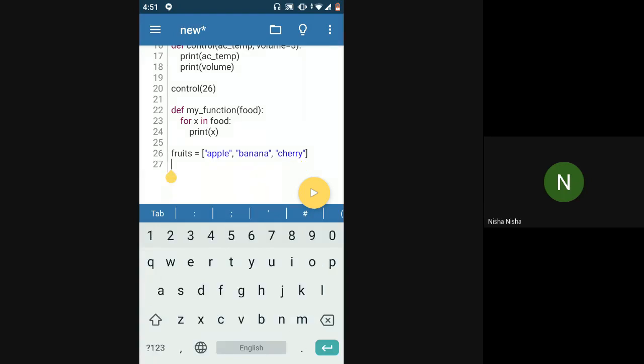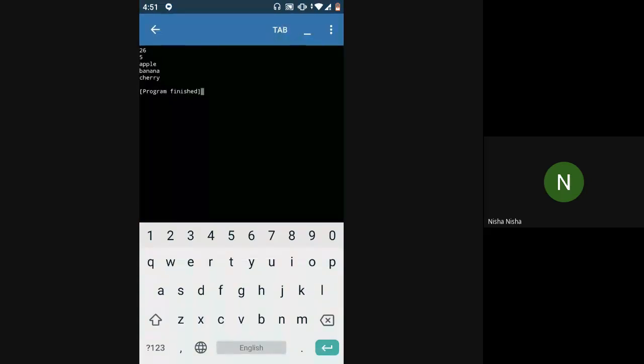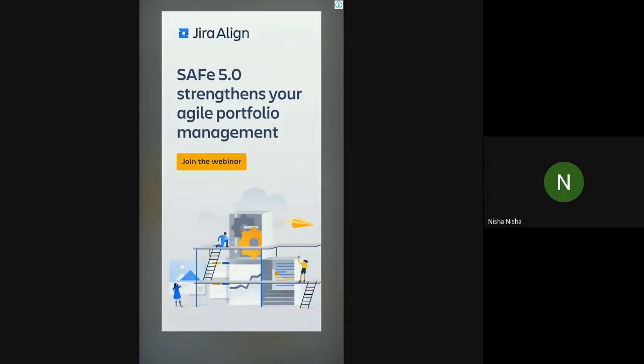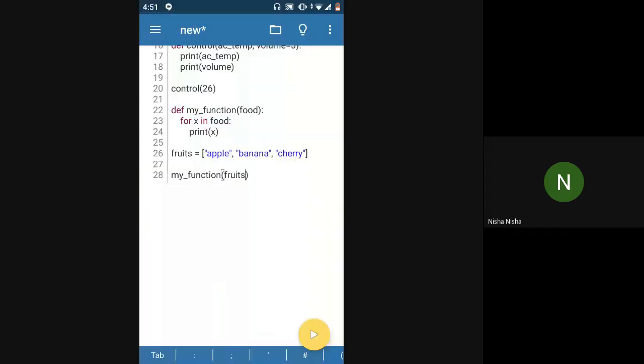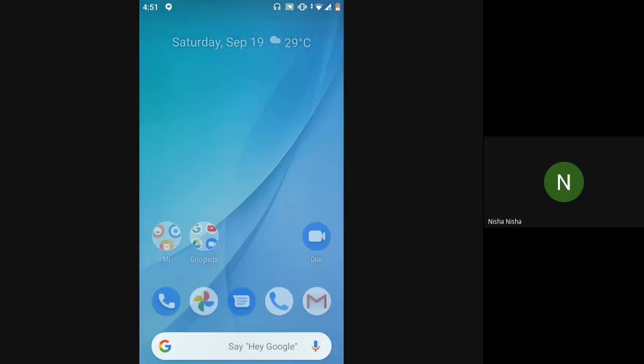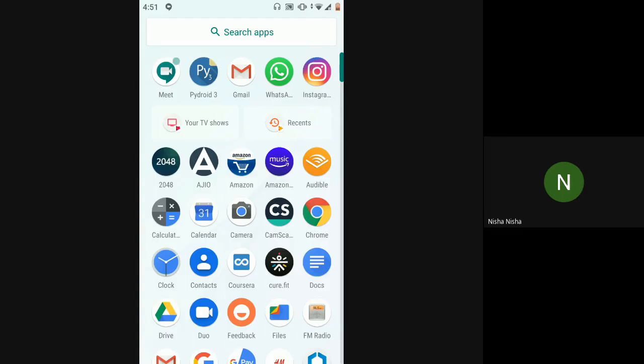If I want to print all the values from the list using my function, I can just say my function and pass the list name to it. That's it. And it will print the elements of the list. This is just one example. You can pass a tuple or a dictionary also. You can pass it anything that you want. So cool, let's go and check out the PPT. This was all about passing arguments.